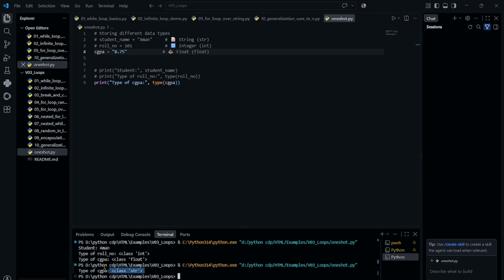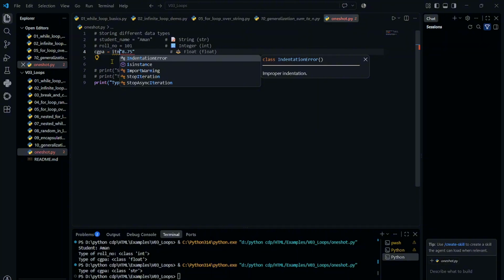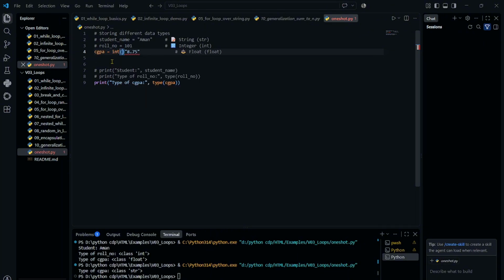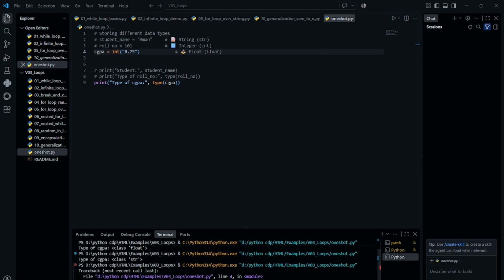See, so basically here we had changed the CGPA inside quotes, okay, and now we are printing the type. See, here CGPA is a string. So what happens is when we write int here, okay, now I'm converting this string into an integer. See here, wait a second, in line 4 there is an error.